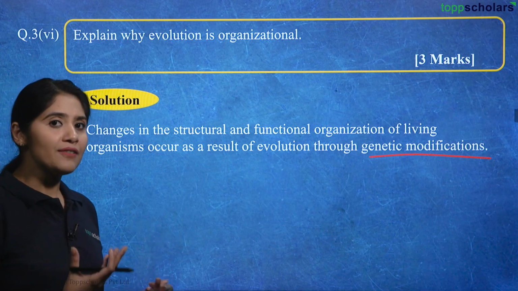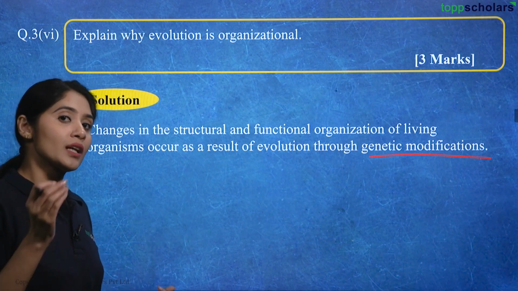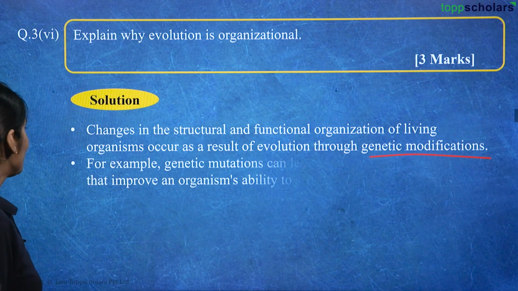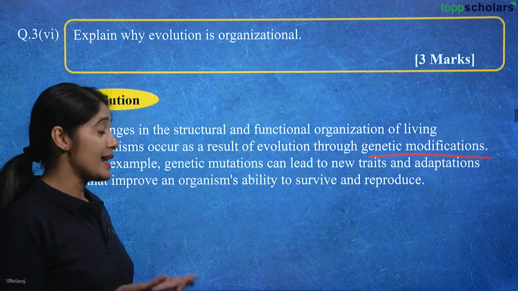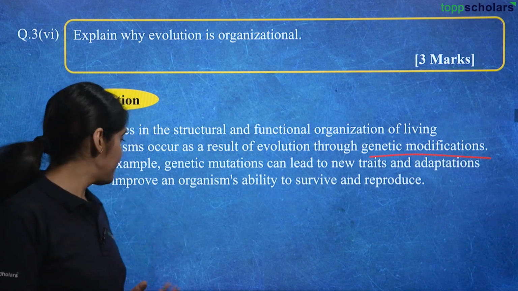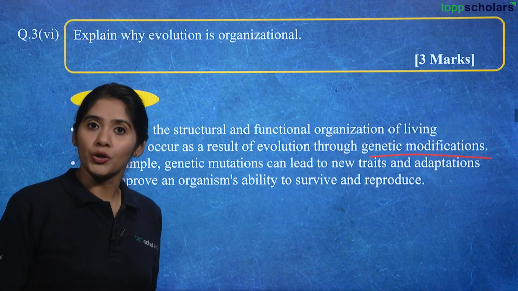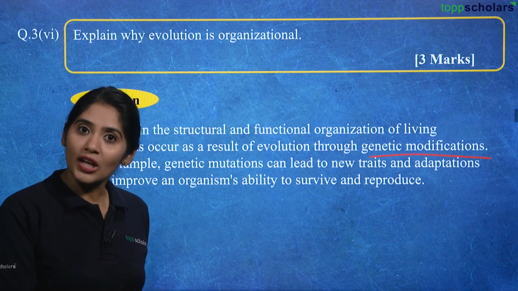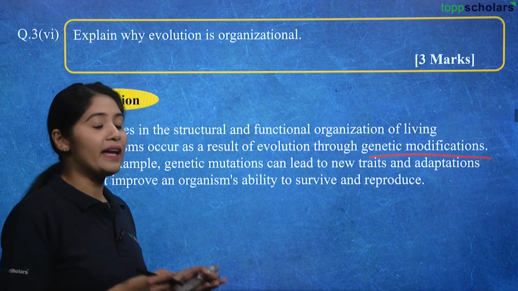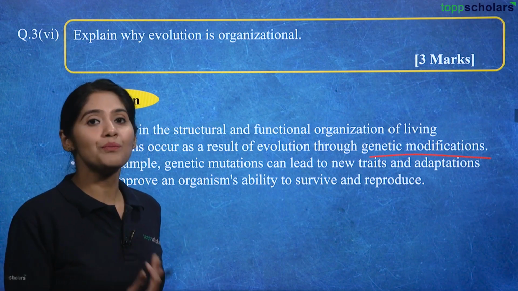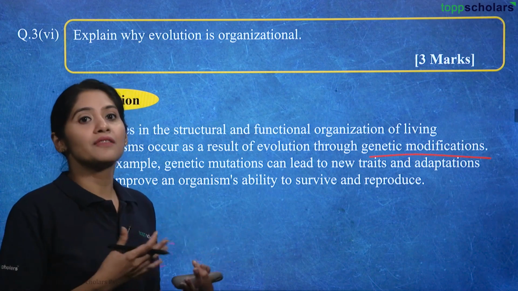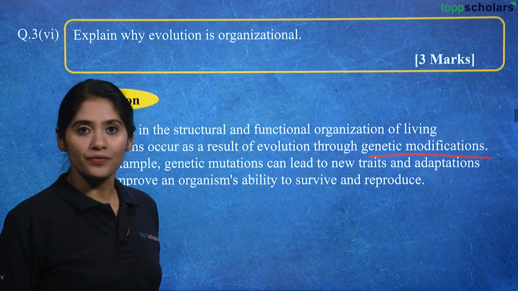There are many factors that affect these mutations. For example, genetic mutations can lead to new traits and adaptations that improve an organism's ability to survive and reproduce. Since the environment is changing, an organism has to keep changing to survive in that changing atmosphere, right?